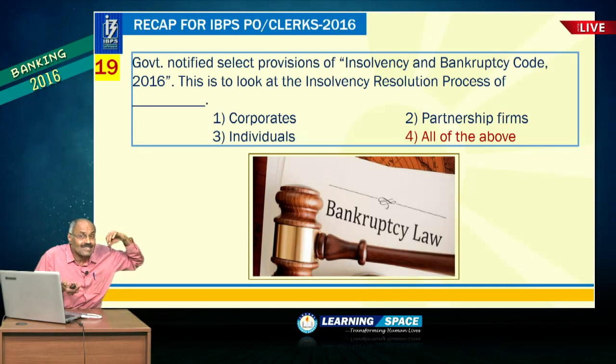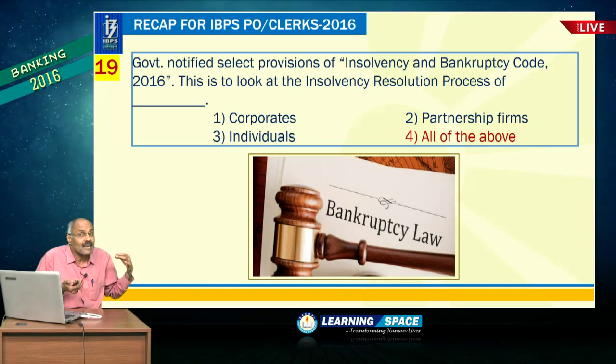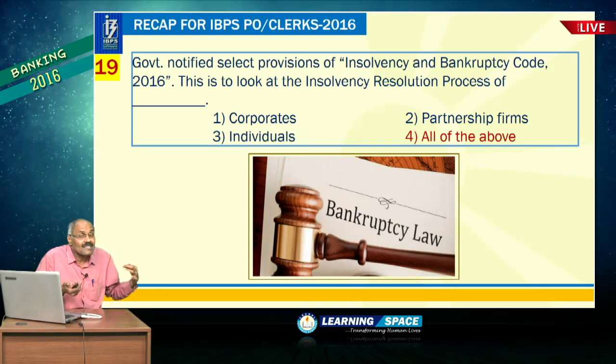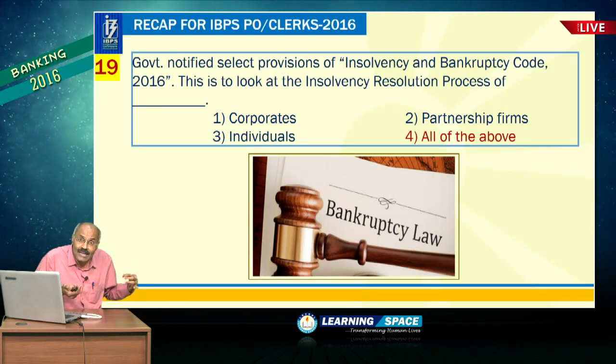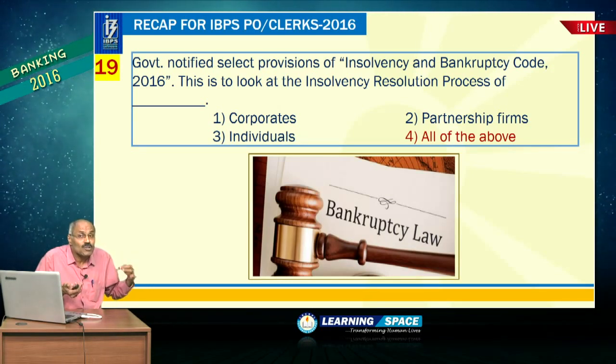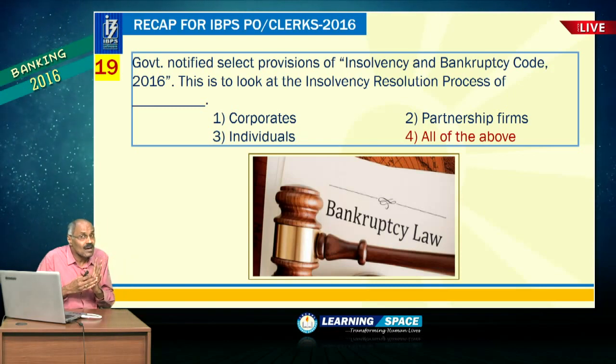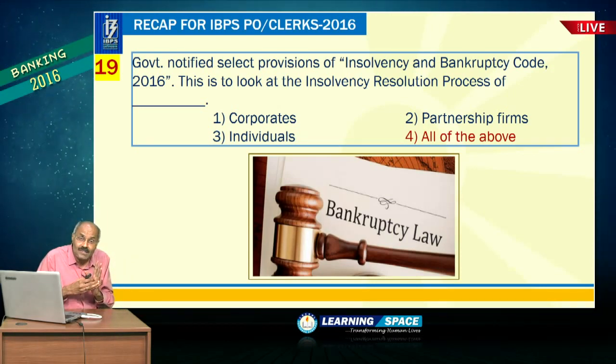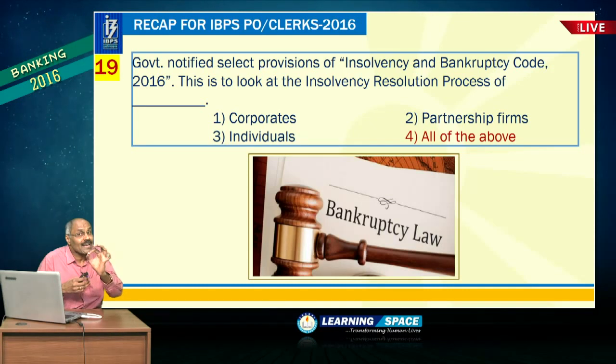Then 2016 is famous for the Insolvency and Bankruptcy Code, and recently the chairperson was announced for the Insolvency and Bankruptcy Board of India, that is Madhusudan Sahu. Madhusudan Sahu became the chairperson of the Insolvency and Bankruptcy Board of India, that is one aspect.